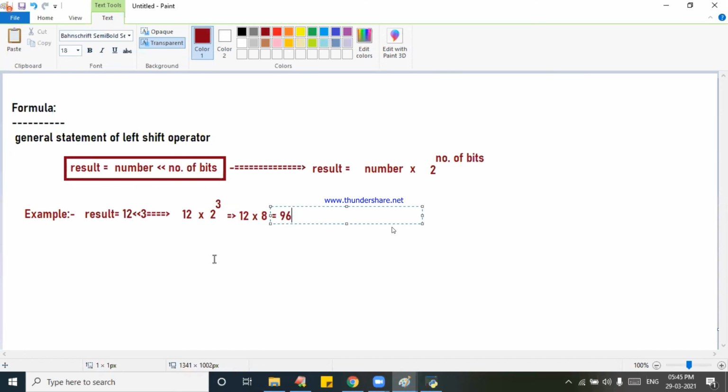That print, I will write directly, print of result. Answer is 96.